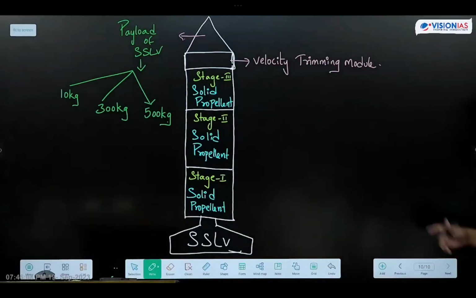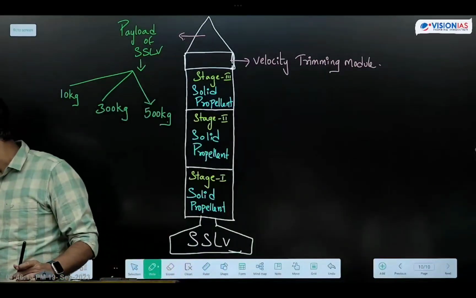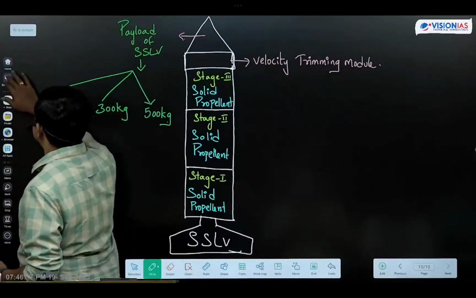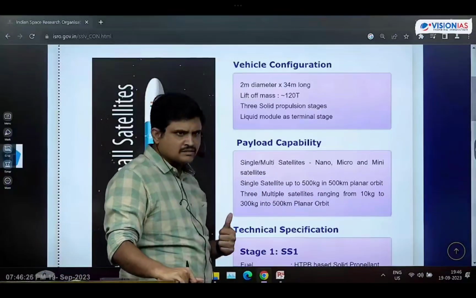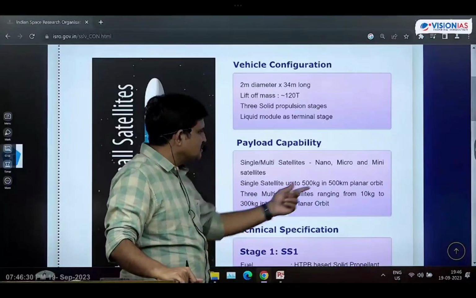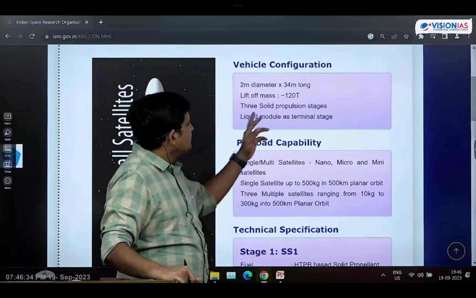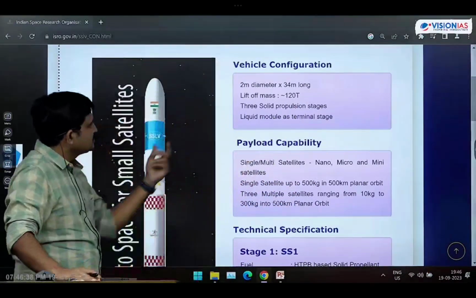You know? Next one is, regarding the small satellite launch vehicles, as I told you, it was especially designed for what? Means launching of nanosatellites, microsatellites, and mini satellites. So it was especially designed for that. And where it will be launched? Into 500 kilometers planar orbits. And how many modules are there? 3 solid. And what is this liquid module? Liquid trimming stage means what?